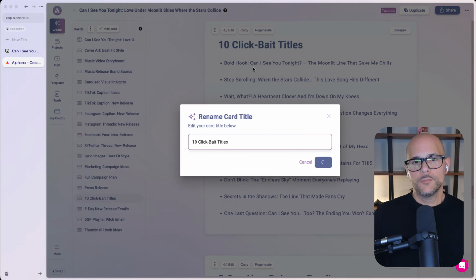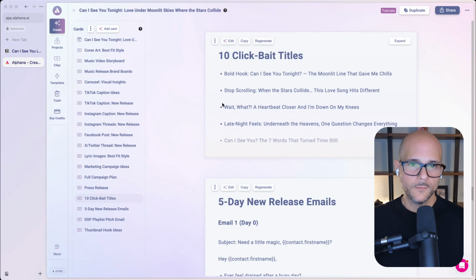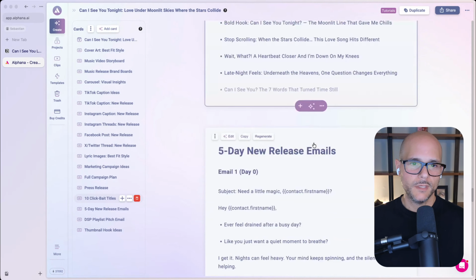And this is what it came up with, right? Bold hook, Can I See You Tonight, the moonlit line that gives me chills, stop scrolling when the stars collide, this love song hits different. And then wait, what? A heartbeat closer and I'm down on my knees. Perfect. So that's how you rename a card. That's how I generated this one. All right, so here we go. We just added 10 clickbait titles.